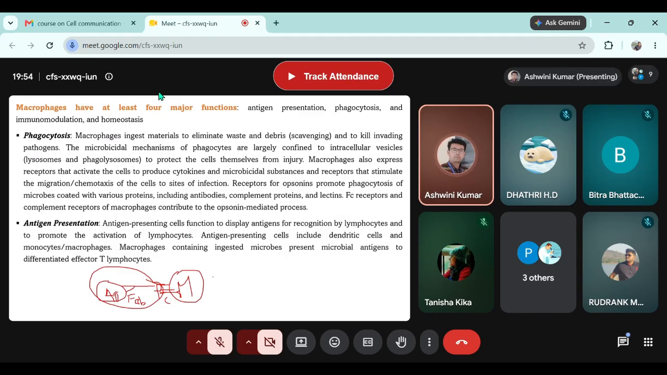Any doubt in this? So this attachment of antibody over the surface of its respective antigen is called opsonization.